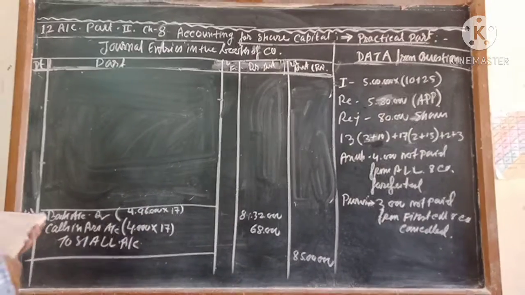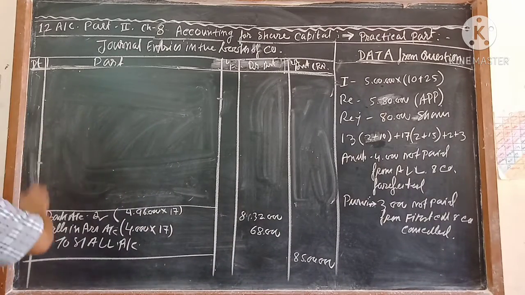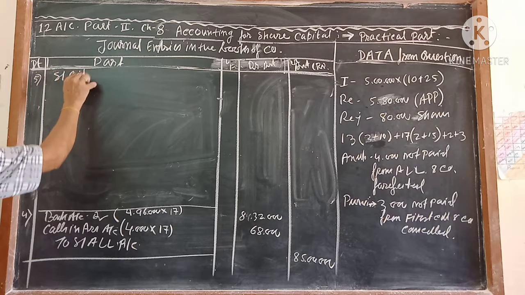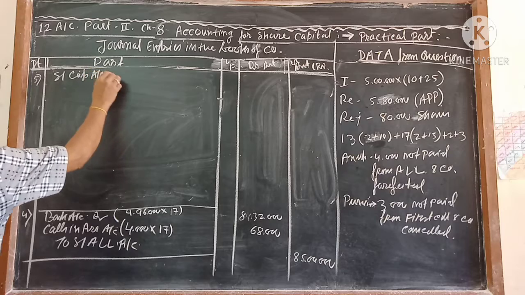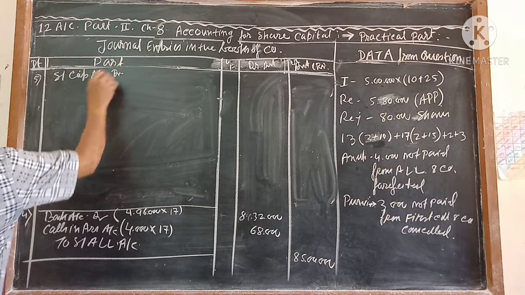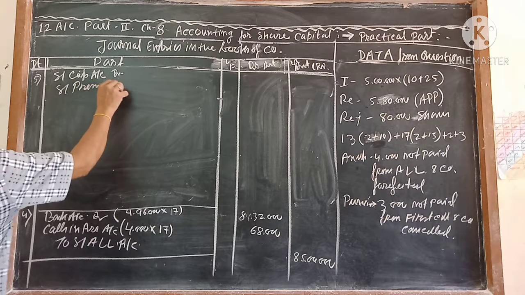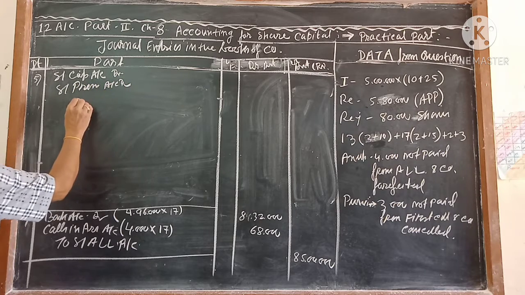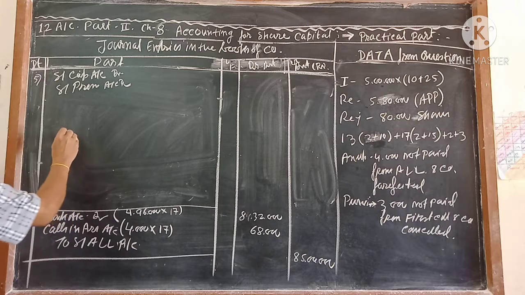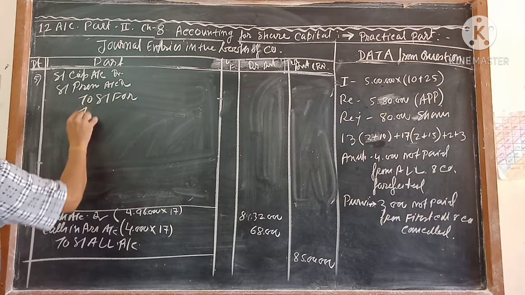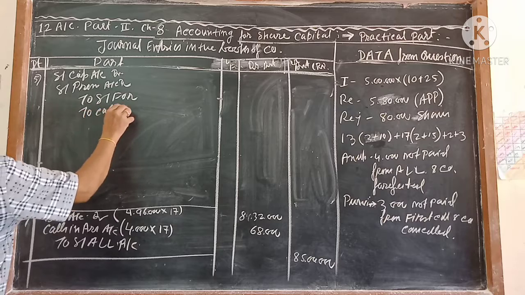And when the Anup cancellation entry passes, that time entry number 5 will come: share capital account debit, share premium account debit to share forfeiture, to calls in arrear.